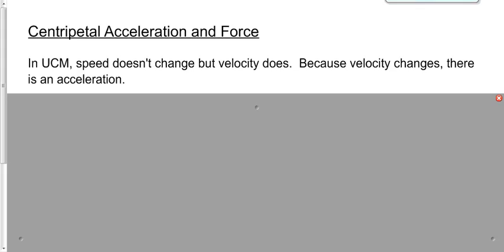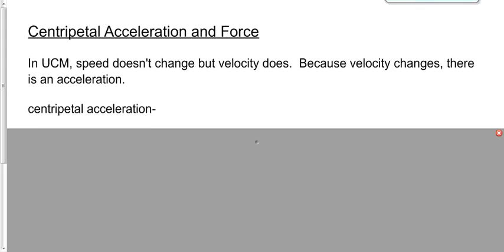So as I swing those keys around my head again, in the example that I've given you a few times so far, the keys are moving at a constant speed. But yet, as they do that, they accelerate. They don't speed up or slow down, but they accelerate because the velocity is changing. The direction is changing. So in all the problems that we've done so far, there is an acceleration. It's just not the acceleration that we typically think of when we talk about acceleration. That acceleration we're going to call a centripetal acceleration.